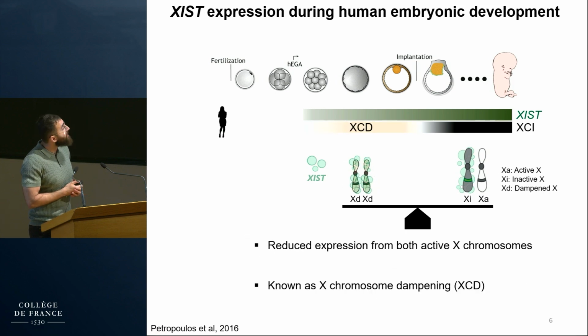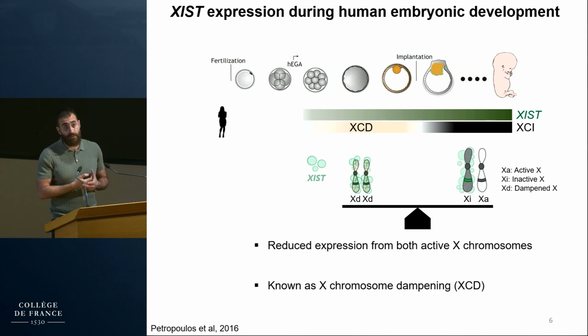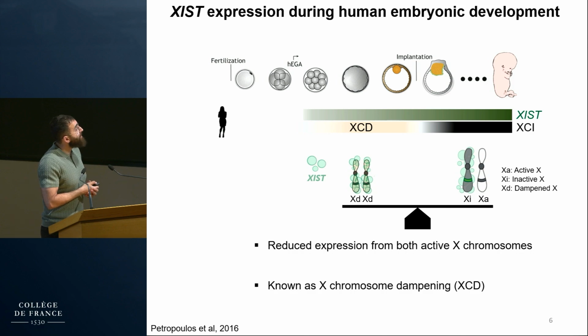More recently, using single-cell RNA sequencing, it has been shown that although both X chromosomes are active during the pre-implantation stage, their expression is reduced, resulting in a total expression level that is almost equivalent to that of a single active X chromosome during X chromosome inactivation. This is known as X chromosome dampening.